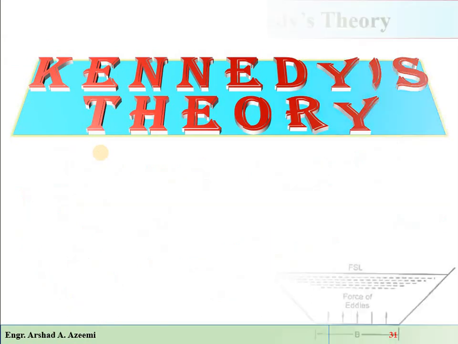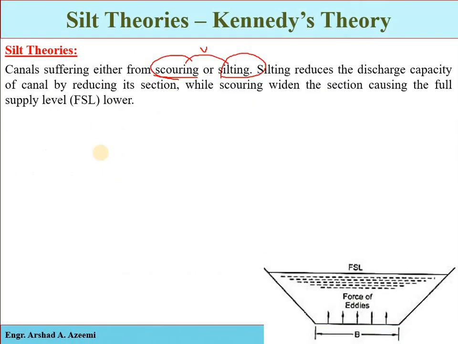There are two negative impacts which occur in the design of an irrigation canal: one is scouring and the second is silting. If you design an irrigation canal which has no scouring and no silting, it will be considered one of the best designs. So what is scouring and what is silting?